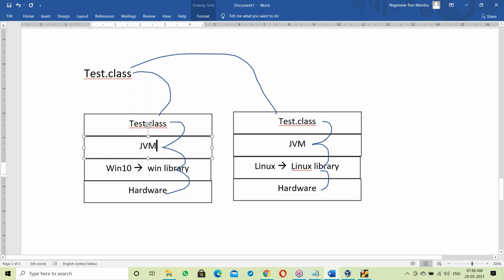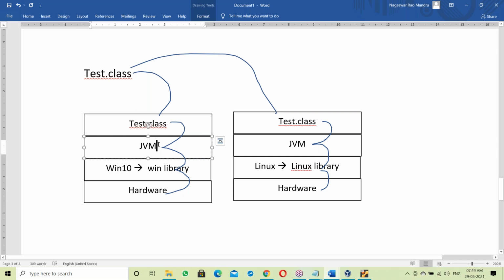Line by line. First line linking, then execution. Next, second line linking, then execution. Third line linking, then execution. Fourth line linking, then execution, right? Line by line linking. So what is happening at runtime linking? At runtime linking, this is called dynamic linking.